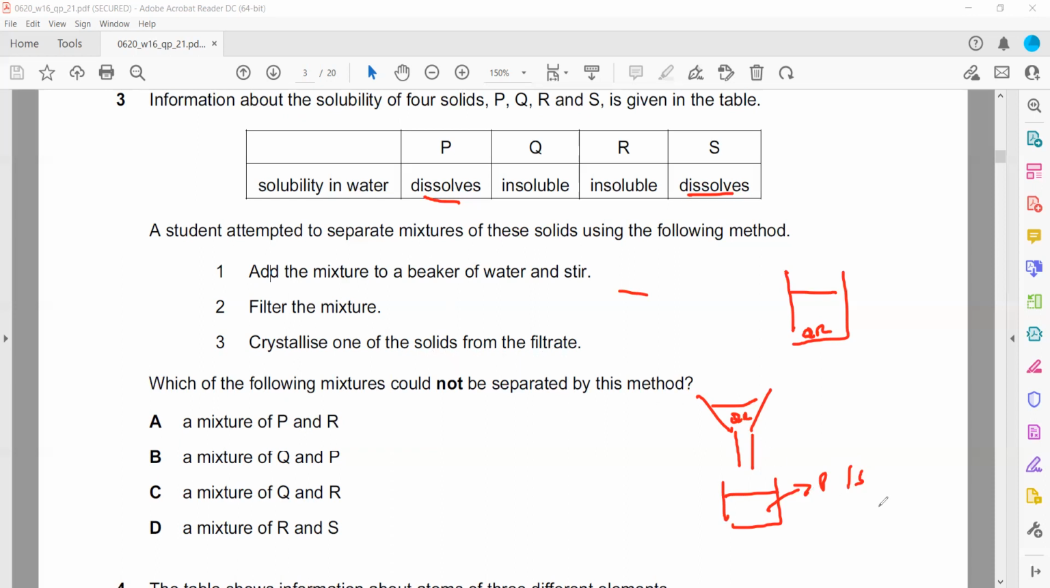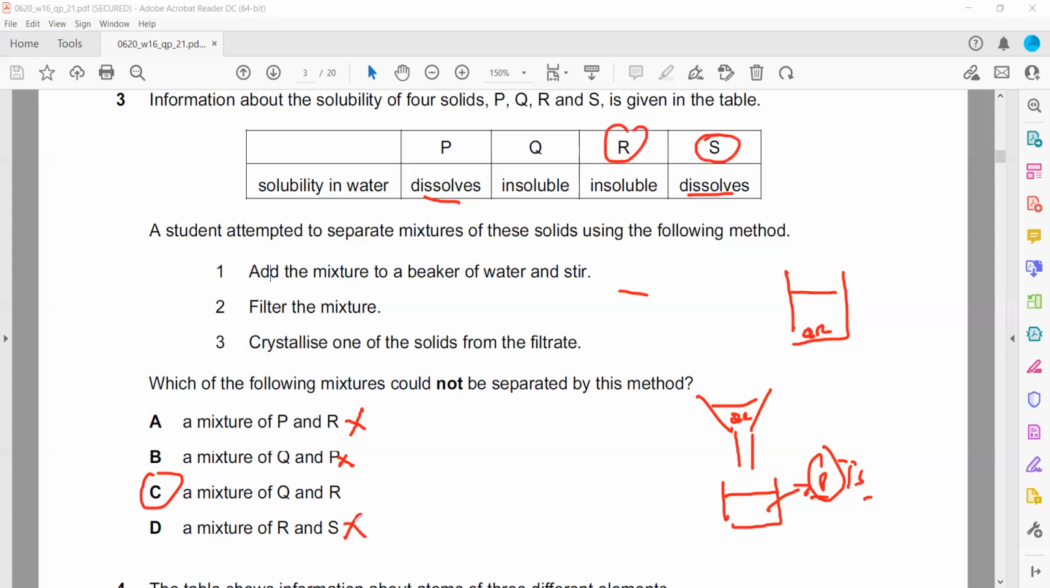So the mixture of P and R. P and R are separated because P is soluble, R is insoluble, so it will be separated. The question is which could not be used? Q and P: one is soluble, one is insoluble, separated. But Q and R, both are insoluble. So if both are insoluble, they will be left on the filter paper and we cannot separate them from each other. And R and S: R is insoluble, S is soluble, so this technique can be used. But the question is which could not be used to separate. So that was Q and R, as both are insoluble, both will be left on the filter paper.